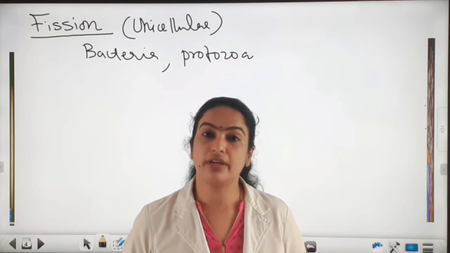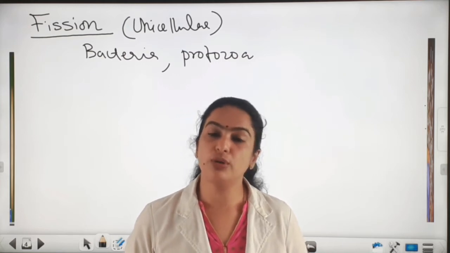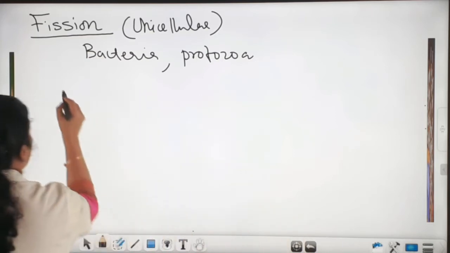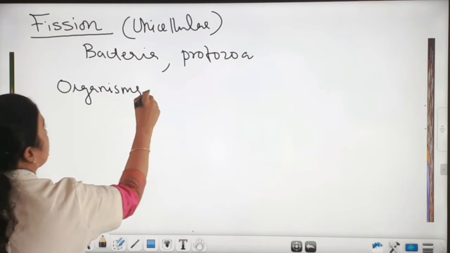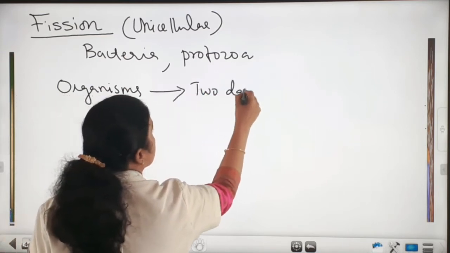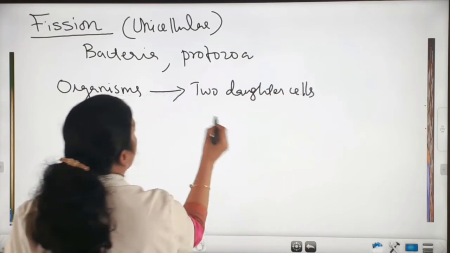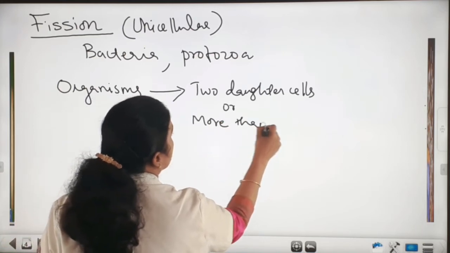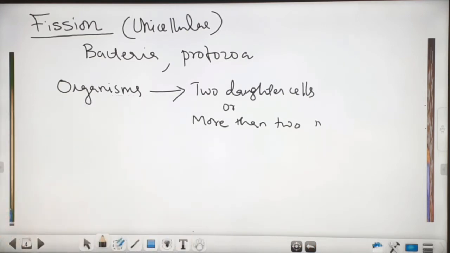The parent organism divides to form two or more than two daughter cells in case of fission. So this is called fission.